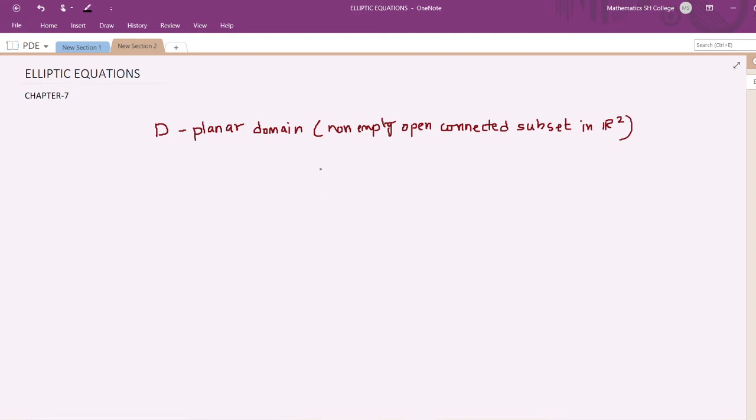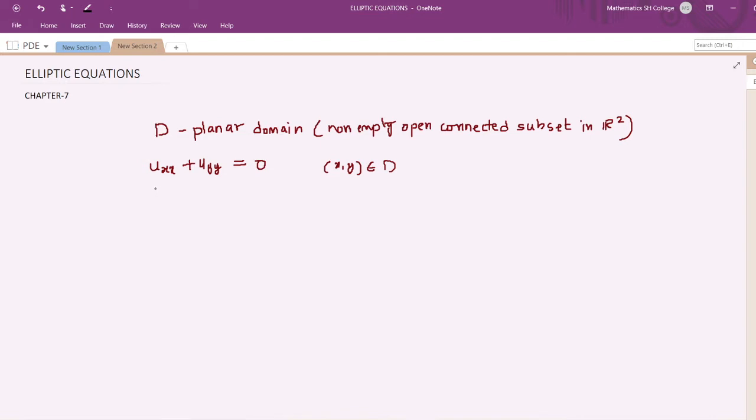Now, Laplace equation is an equation of the form uxx plus uyy equal to 0. We know that Laplace equation is an elliptic equation. If you find the discriminant, you will get b square minus ac is less than 0. So it is a well-known example of an elliptic equation. This is for all x, y in our planar domain D.